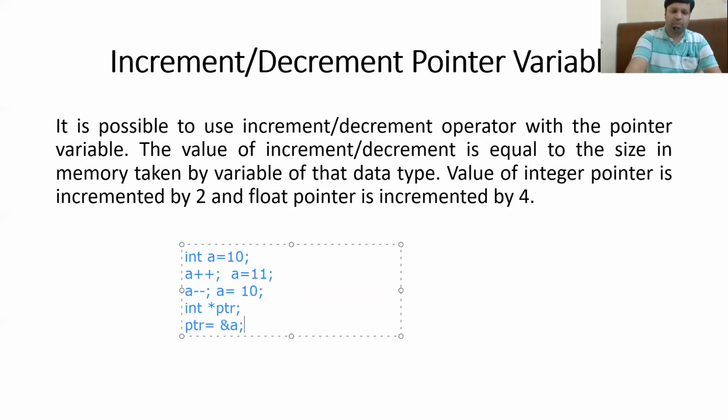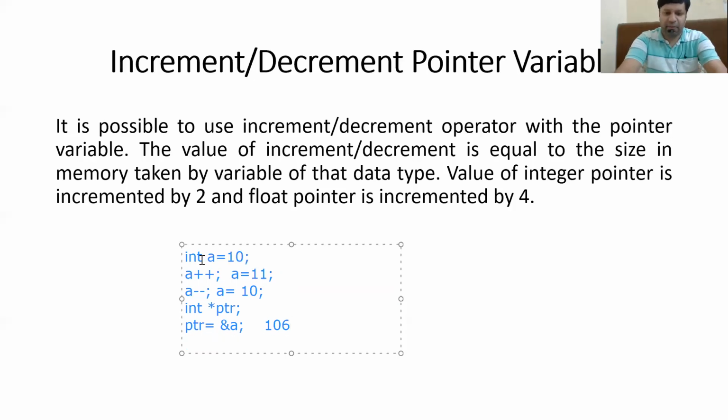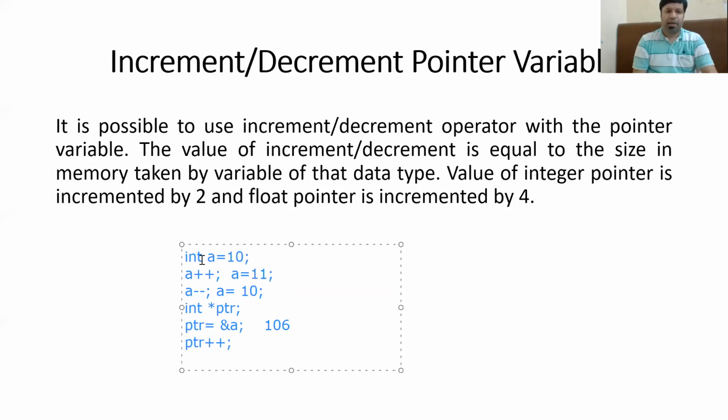assign the address of a to the pointer variable. Now let us suppose that the address of a is 106, and I execute this statement, ptr++, that means increment the value of ptr. What will be the increment? Will it be incremented by 1? The answer is no. So then what will be the increment?